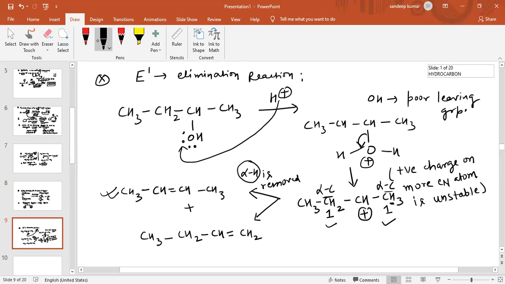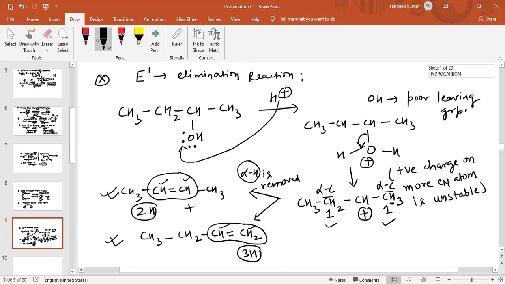Now the options are: across this double bond, how many hydrogen atoms are there? 1 and 2. While across this double bond, how many hydrogen atoms are there? 2 plus 1, 3. So there are 2 hydrogen atoms across one double bond, while there are 3 hydrogen atoms across the other double bond. So which is the major product and which is the minor product?